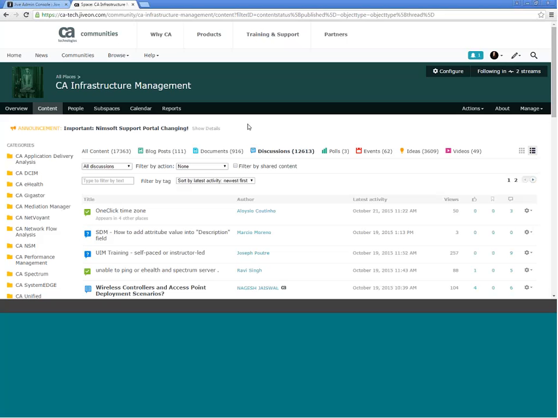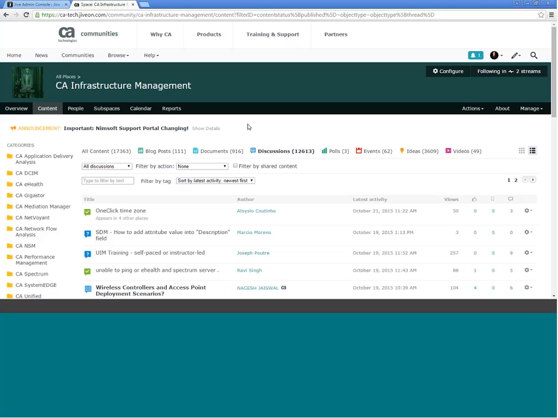I think as people see that the follow a tag functionality is available, they will be more likely to start tagging correctly, and just tagging at all, to make things easier for them, and it'll make things easier for everyone else. So follow a tag is what we have now. We are still working with Jive to see if follow a category is possible. But for now, I think follow a tag is a pretty good workaround, and it's been working well for me as I've been testing it the past few weeks. So I'm excited to at least see that coming.